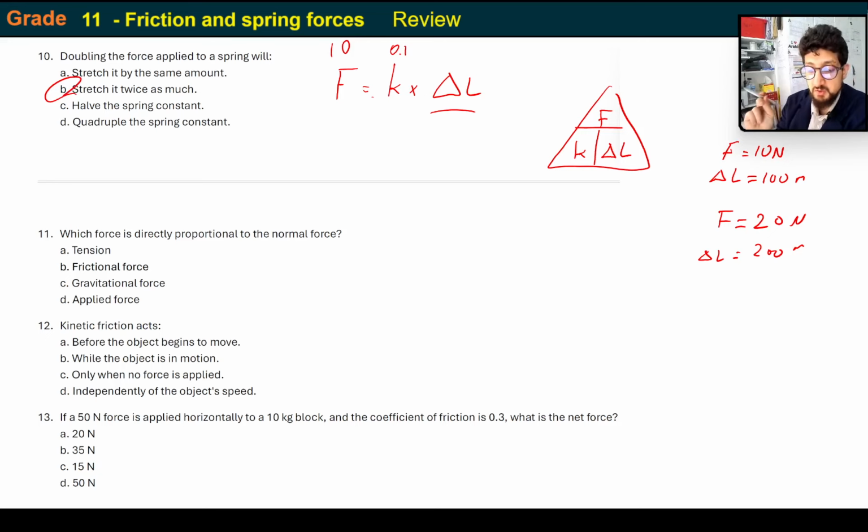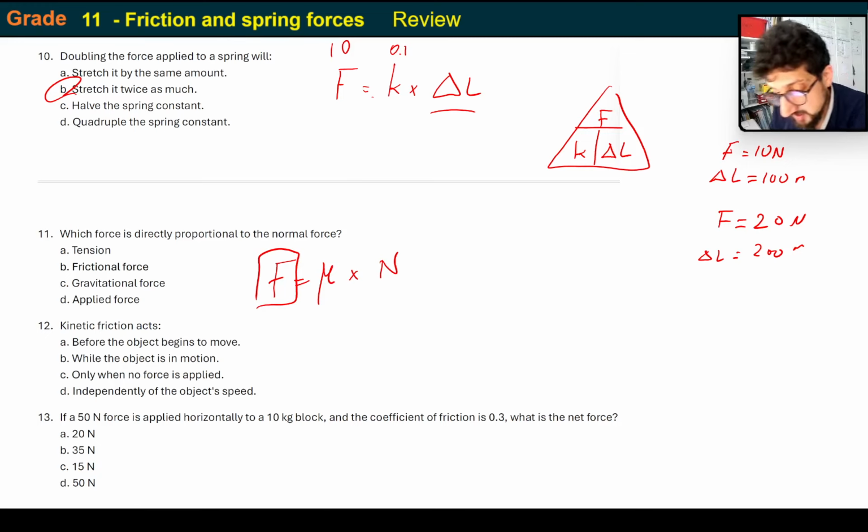Which force is directly proportional to normal force? The weight force, the gravitational force. Oh no, sorry. That's not proportional to it, that's the same as it. Which force is directly proportional to the normal force? They're asking for friction. Frictional force is equal to mu multiplied by normal force. So frictional force is directly proportional to normal force.